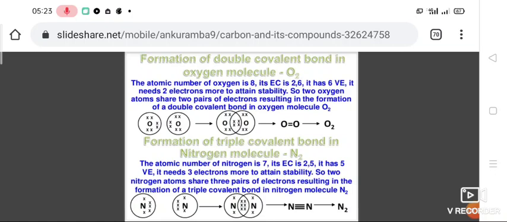What is the electron dot structure of oxygen? Around oxygen, 6 dots are there. That shows it has 6 valence electrons. So it needs 2 more electrons to complete its octet.